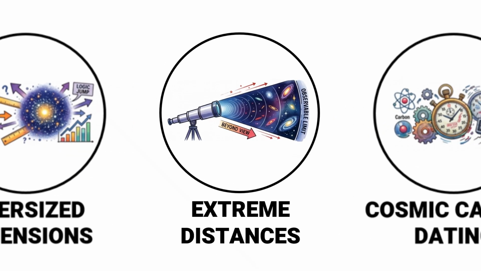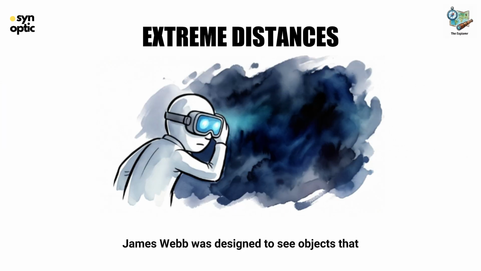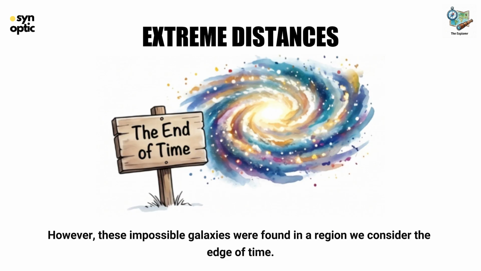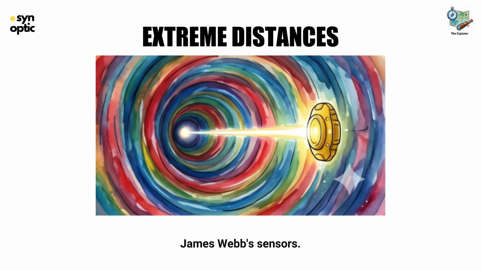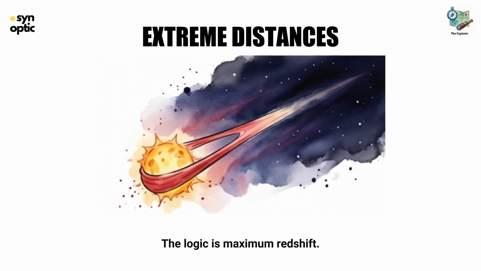Impossible distances, the vision boundary protocol. James Webb was designed to see objects that are extremely faint and far away. However, these impossible galaxies were found in a region we consider the edge of time. Their distance is so far that their light takes over 10 billion years to reach James Webb sensors. The logic is maximum redshift.